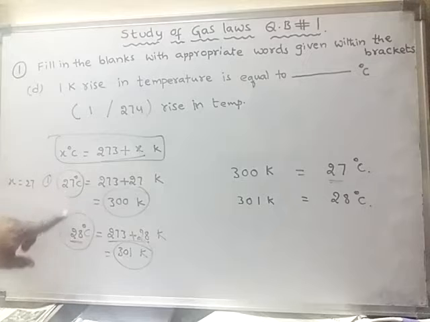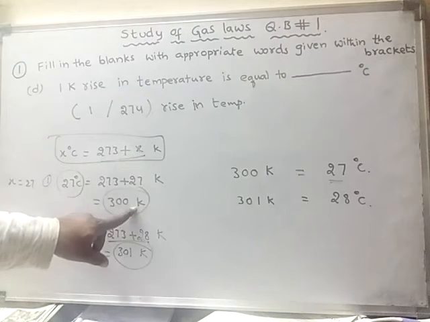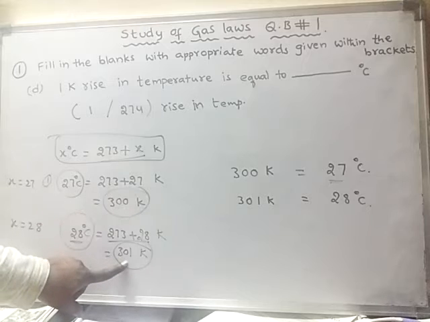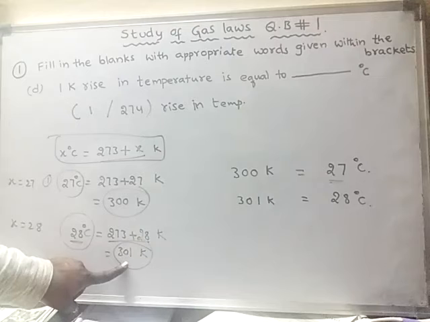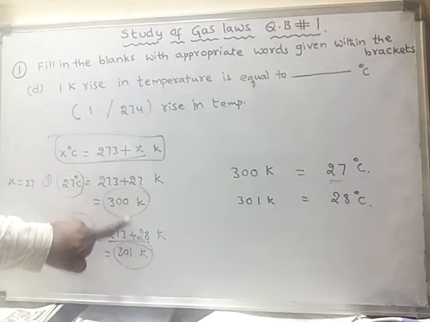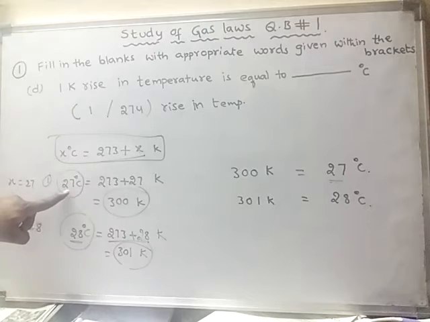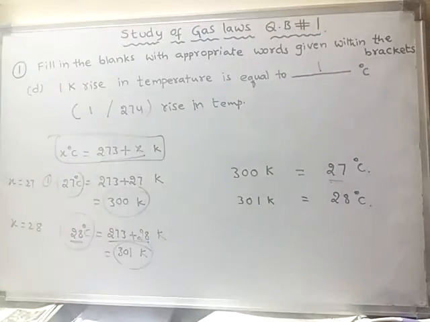From 27 to 28, if I raise the Kelvin temperature from 300 to 301, that means by 1 Kelvin, then 1 Kelvin rise in temperature is equal to 1 degree centigrade. So here the answer will be 1 degree centigrade rise in temperature.